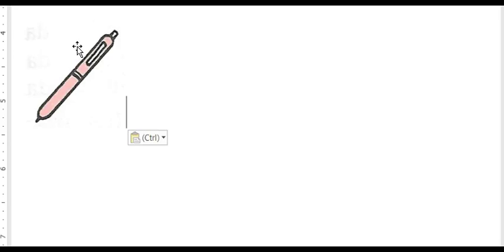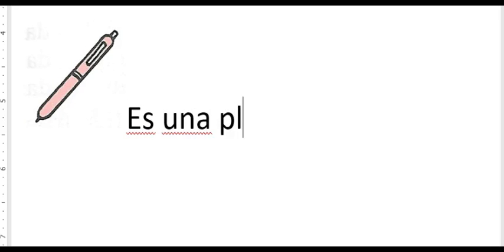Now we've seen this conjugation of the verb ser. For example, ¿qué es? Es una pluma. It is a pen. So this right here, es una pluma.